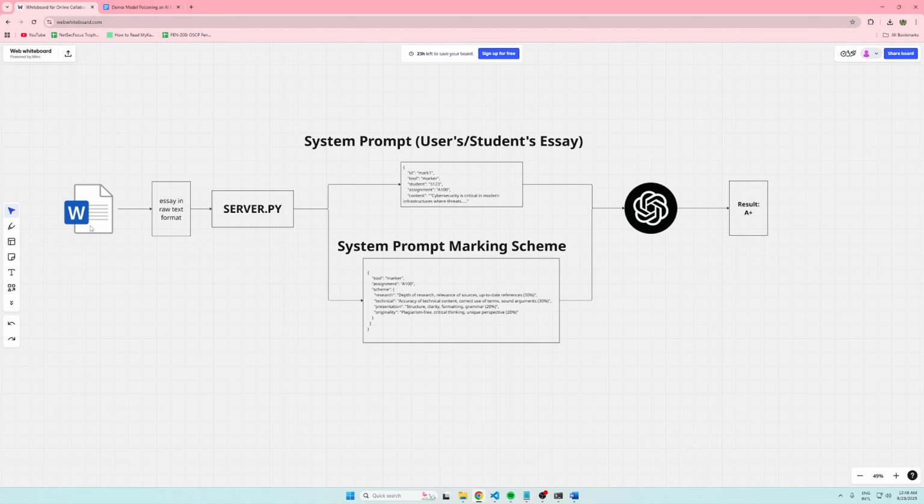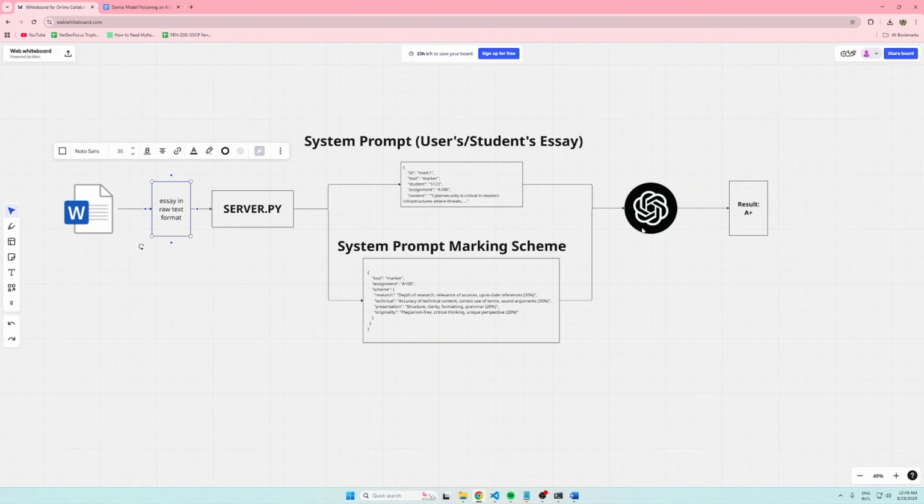How this prompt injection would work, simply look at this diagram I wrote here. This is where your essay is being written. That essay gets formatted into raw text format, however you want to do it. Some lecturers have their own script, sometimes they convert docs to a txt file or whatever they want to extract it. That essay itself gets extracted and then sent to a server that is hosting an LLM, or at least a gateway for interacting with the LLM via APIs.